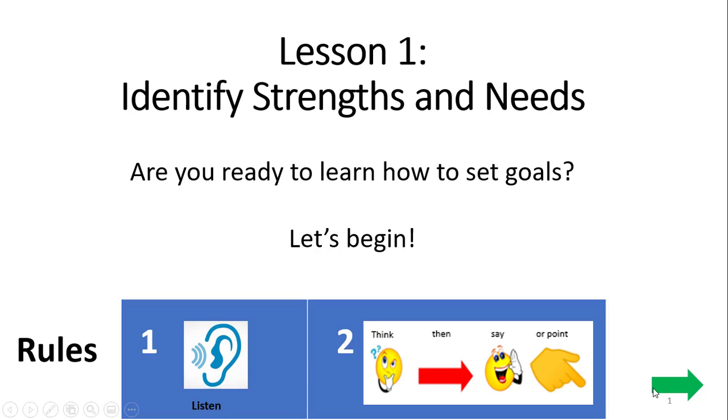Welcome to Lesson 1, Identify Strengths and Needs. Are you ready to learn how to set goals? Let's begin. But first, let's talk about the rules. Rule number 1, have your listening ears turned on.